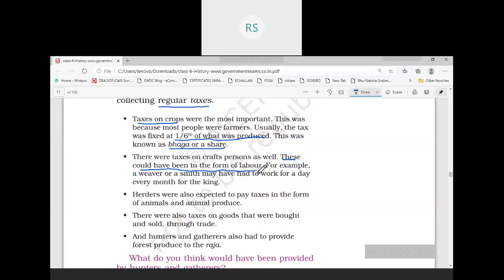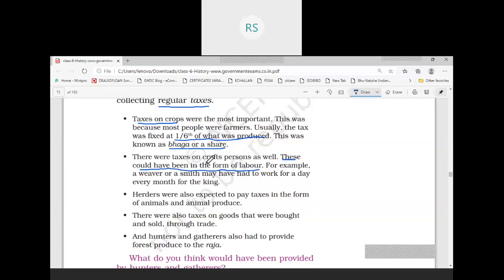You can see the example, then you will understand it well. For example, a weaver or a smith may have had to work for a day every month for the king. So they are the craft persons. They know the art, the skill of making many objects. So they have to give tax to the Raja in the form of service or labor. A weaver may be asked by the Raja to work for a day every month for the king. Or a smith may also be asked to work one day every month for Raja.